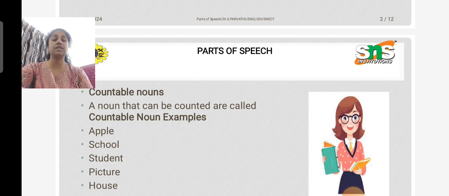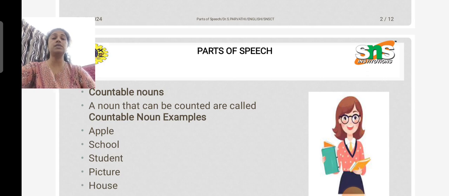If I ask someone to count the pictures in the book, yes, they can count them. Even schools, how many schools are there in Tamil Nadu, yes, they can count them. So a noun which is countable is called a countable noun, right?